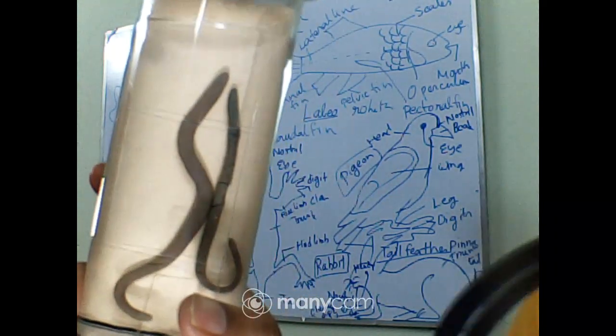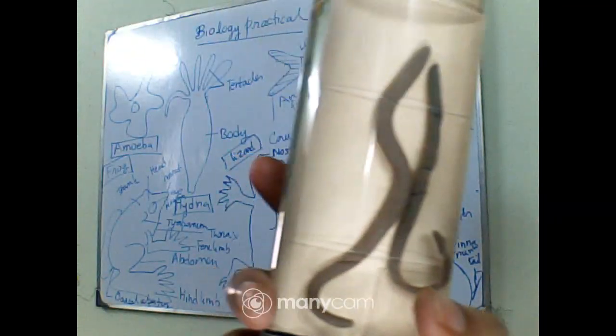And on the 14th, 15th and 16th segments, a band is present which is called as clitellum. Okay, and mouth is present on the anterior end, and each segment except the first and last bears minute setae for locomotion. That means small hair-like projections are there which are called as setae.